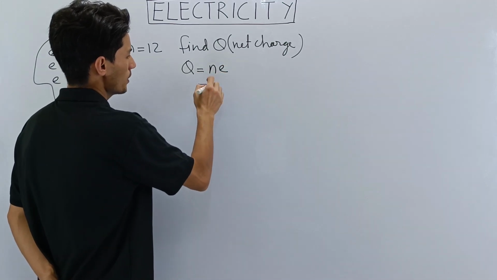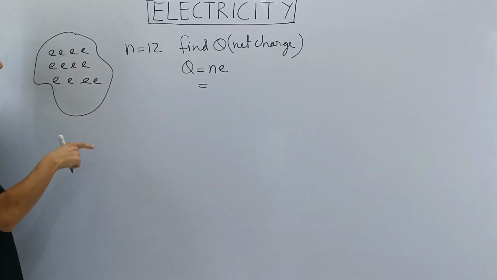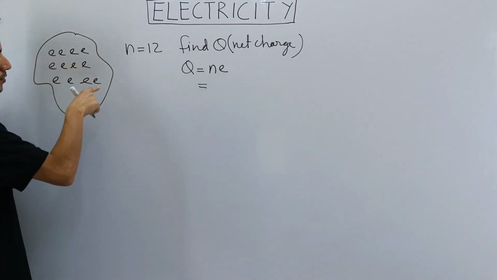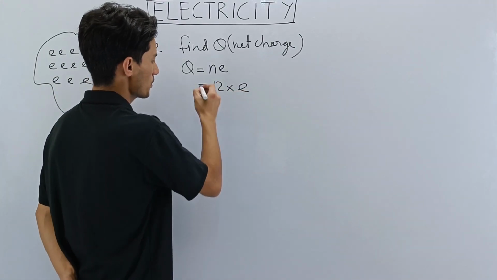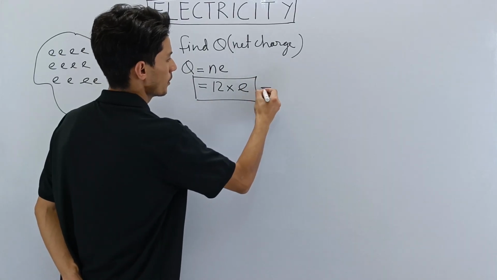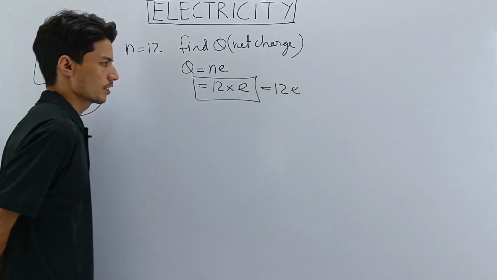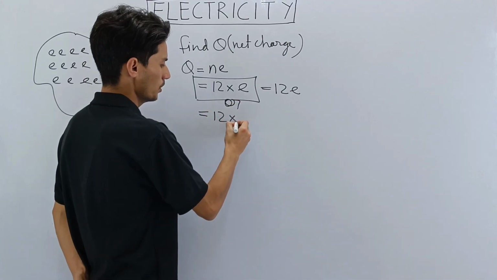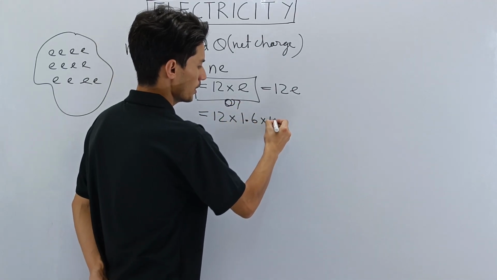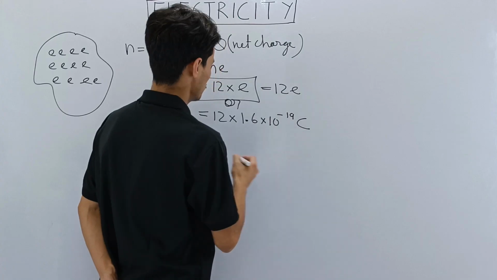N is how much? Count the number of electrons. How many electrons do we have? 1, 2, 3, 4, 5, 6, 7, 8, 12. There are 12 electrons, isn't it? So 12 into E. The answer is 12E. Or you can also write it like this: 12 into 1.6 into 10 to the power minus 19 coulomb. That's how easy it is.